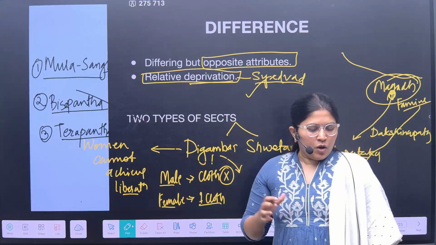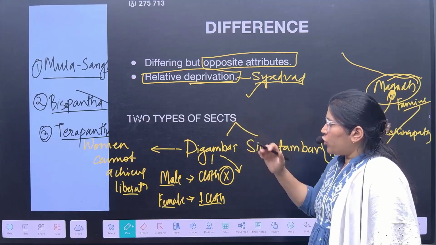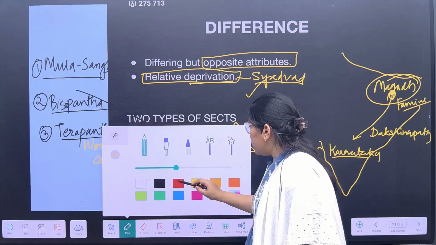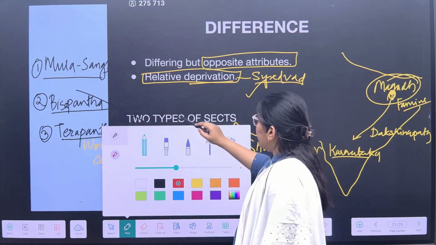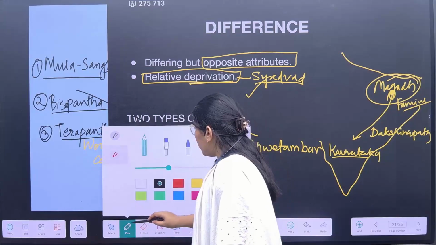All of them were being followed during the contemporary period of Bhadrabahu. Digambars were during the period of Bhadrabahu.